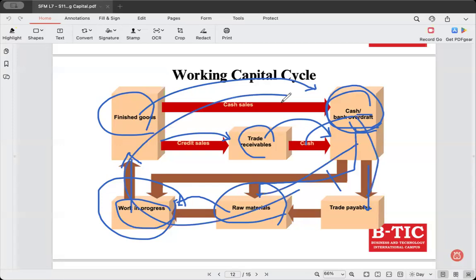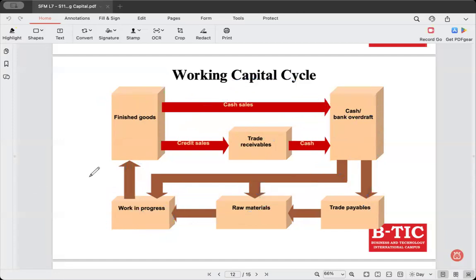So a business aims to minimize this cycle duration, meaning they try to do this process faster, because the faster it is, the more liquidity. So they don't delay payables. They try to settle them quickly. And again, they try to collect the cash from the customers quickly, right? They may give discounts. They may try to push the trade receivables to settle the payment on time.